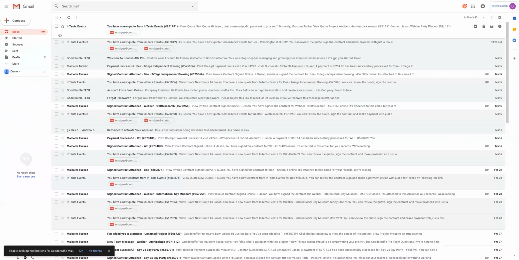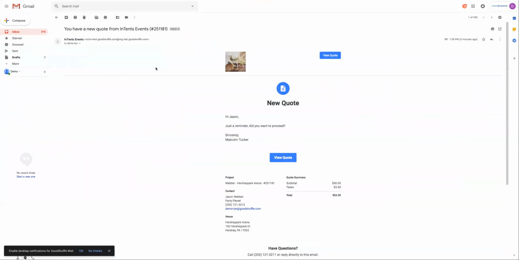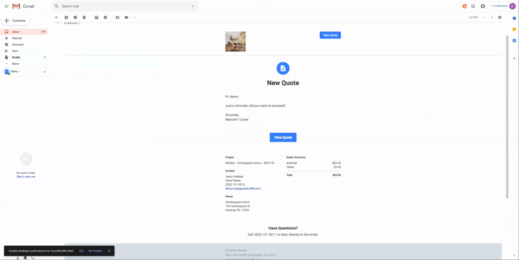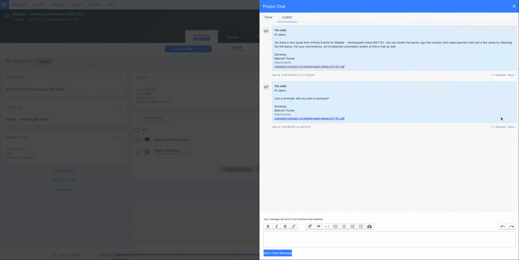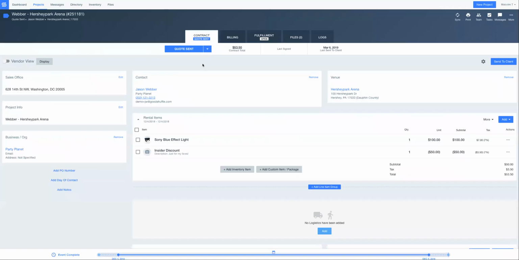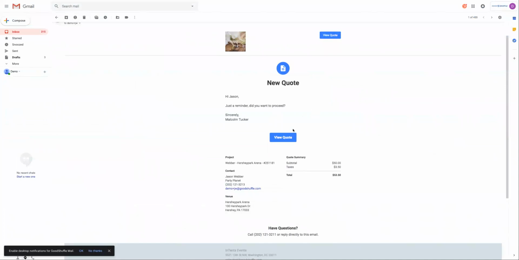That's perfect. And here in my email, I can see that I've got a new quote. So I've opened it here on my end, and if I head back into the project with a quick refresh, and I head to the Client tab, I can see that it's been last read today at 1:08, which is the current time on the East Coast. So again, giving you a live update of everything that's going on with the project.